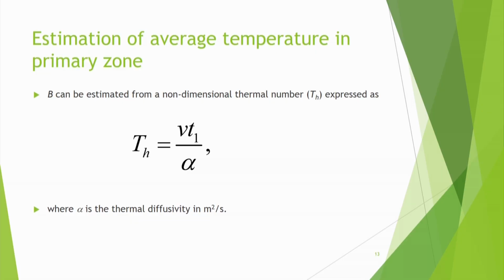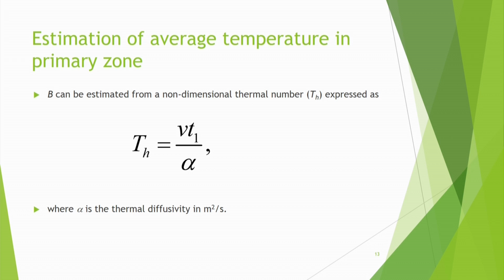So beta can also be estimated, although many people have just assumed beta equal to 0.1. But it is found that beta depends on a non-dimensional thermal number, TH. It is expressed as TH equal to V t1 by alpha, where alpha is the thermal diffusivity in meter square per second. So what does this thermal number tell? Suppose V is very high, then the thermal number will be very high.